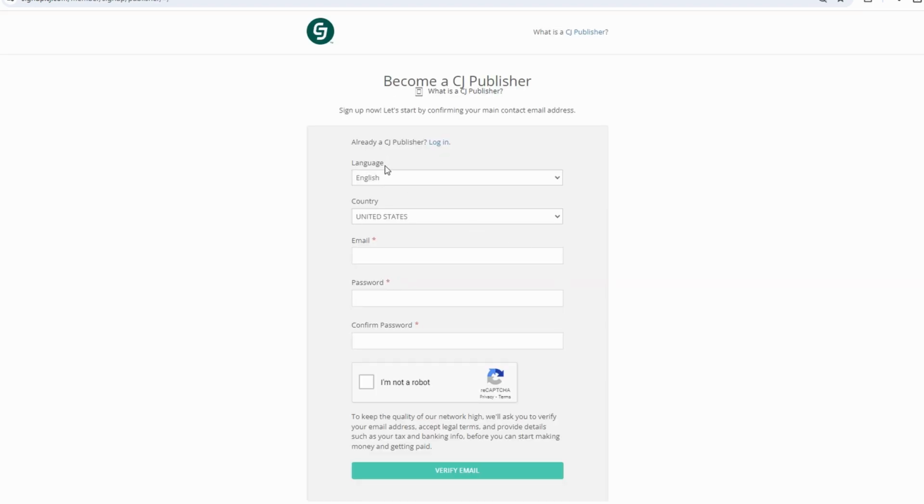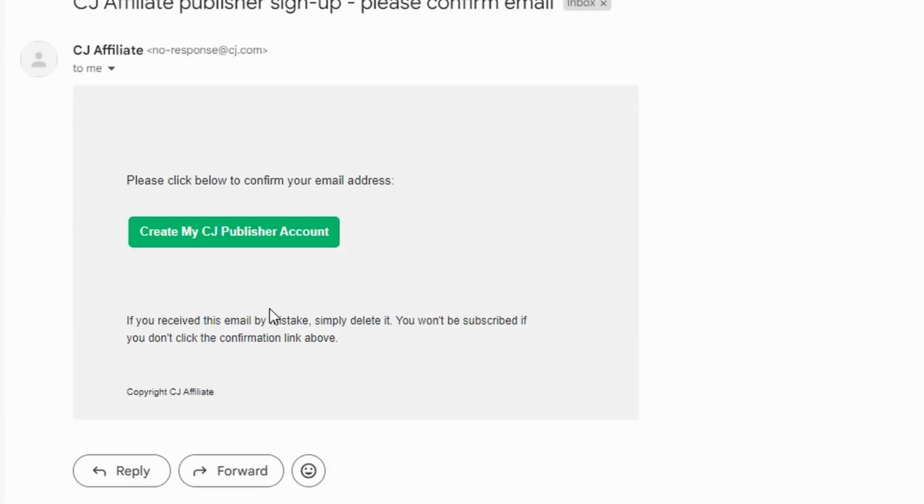Fill out the required information in the application form, including your country, email address, password, and verification that you are not a robot. After submitting the application, check your email inbox for a verification message from CJ affiliate. Click on the verification link in the email to confirm your email address.